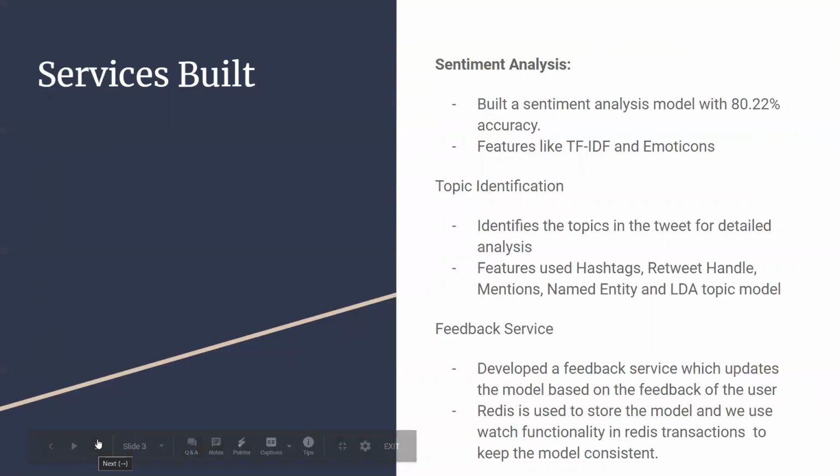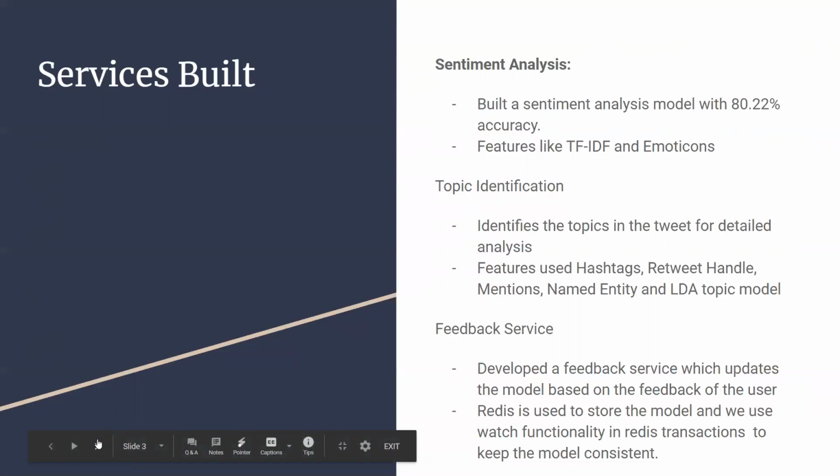So the third service that we built was the feedback service. What we want is for our sentiment analysis model to learn whenever it is wrong. So the user can give feedback if he or she thinks that the predicted sentiment of the text is not correct.